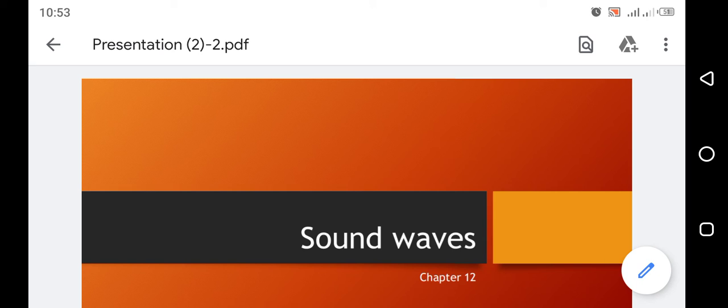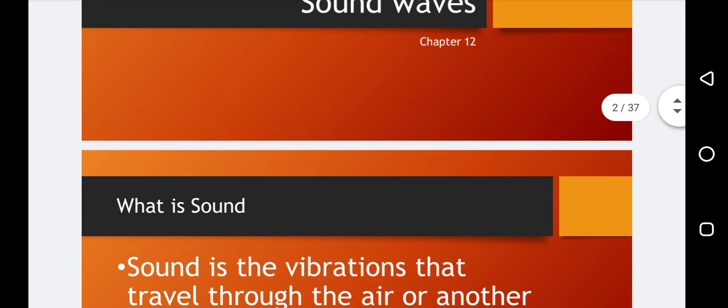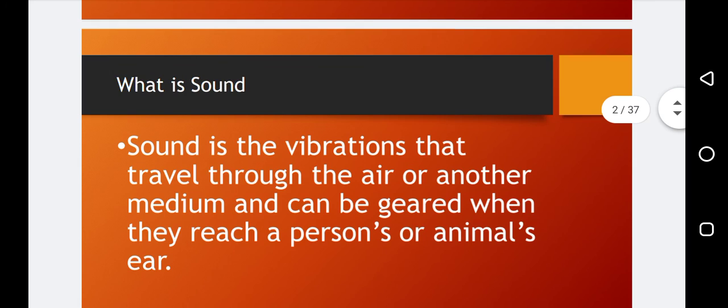Today I am going to teach you sound waves, chapter number 12, which is included in physics. So what is sound? Sound is the vibrations that travel through the air or another medium and can be heard when they reach a person's or animal's ear.